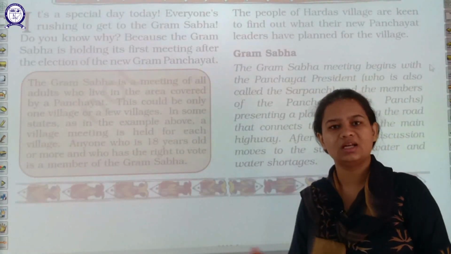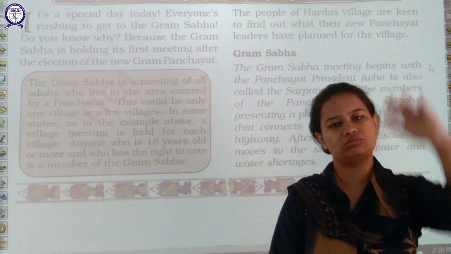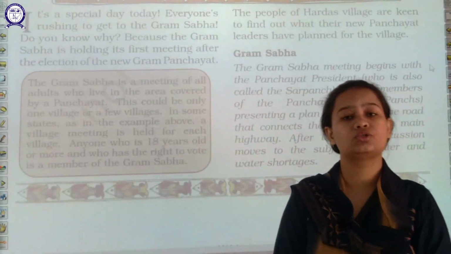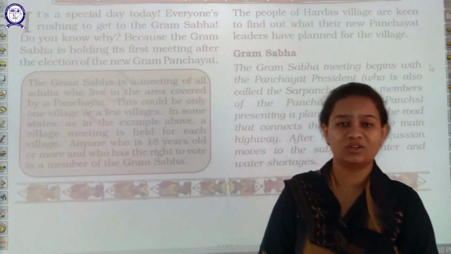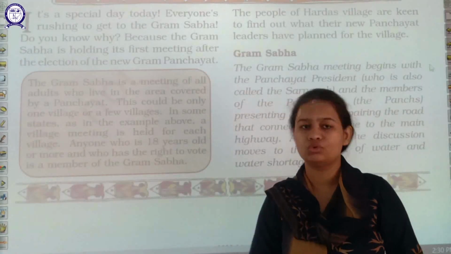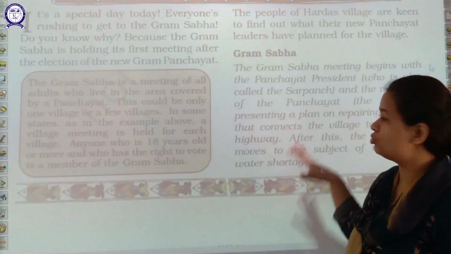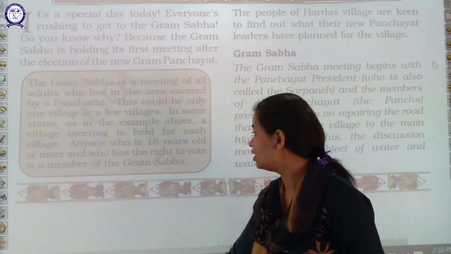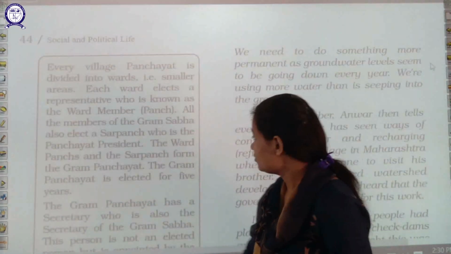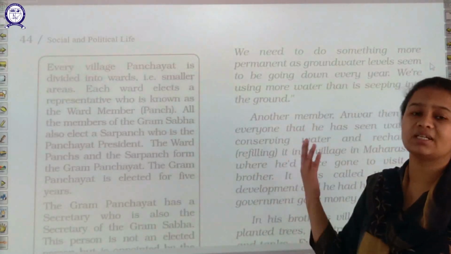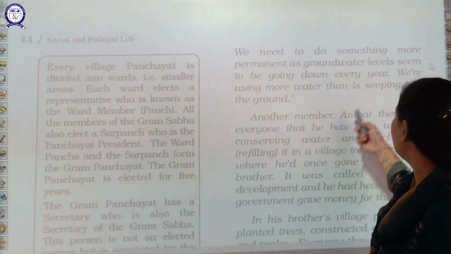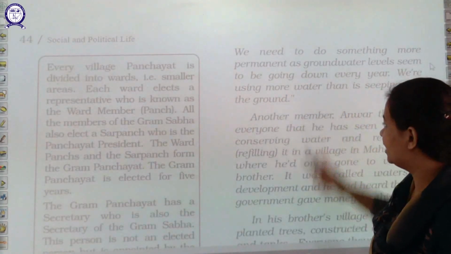You have seen that in villages, at different areas, lots of garbage heaps are there. Garbage heap issues, water storage issues, proper sanitation facilities issues, availability of wells and ponds issues. All these issues used to be solved at a particular place or in a particular meeting called Gram Sabha. I told you regarding panches, and regarding the panchayat's president or head, that is the sarpanch. Now see what happened here.